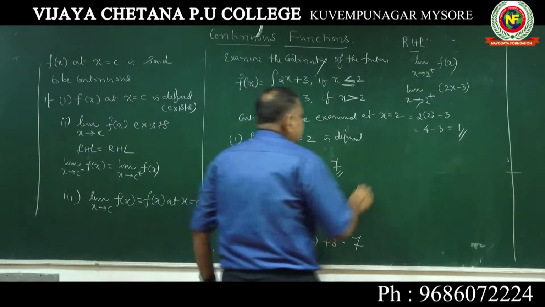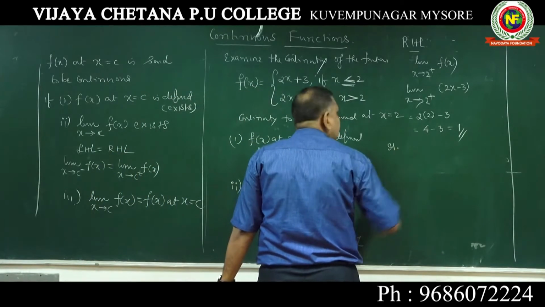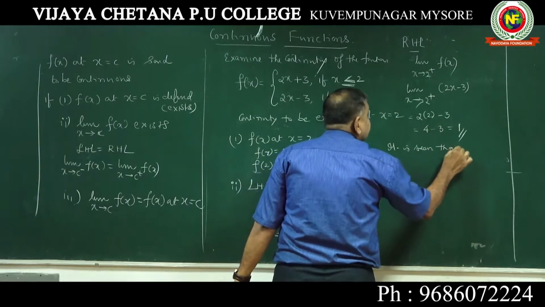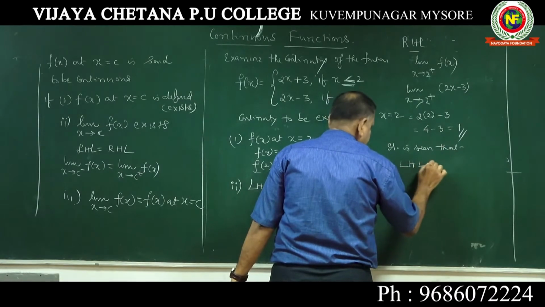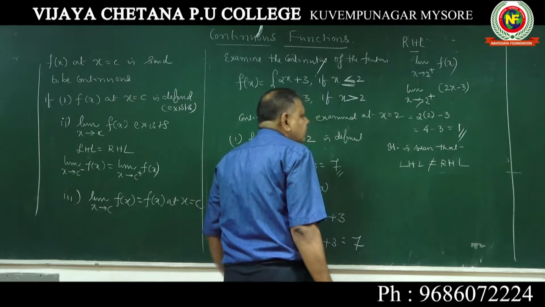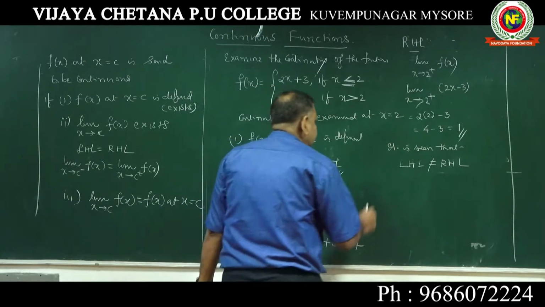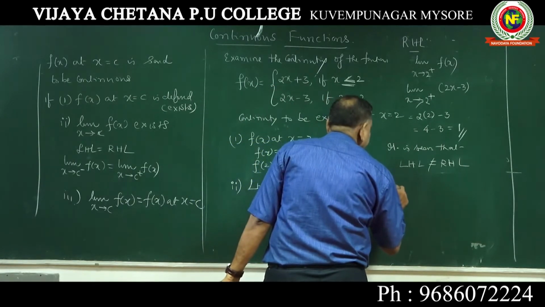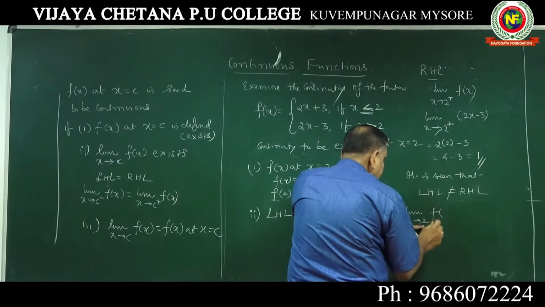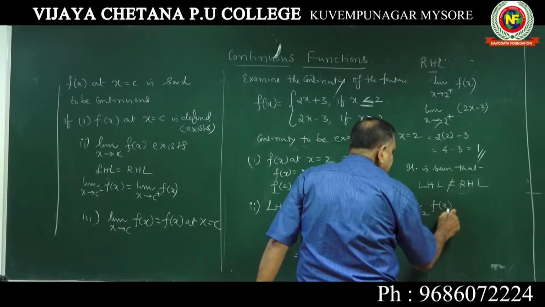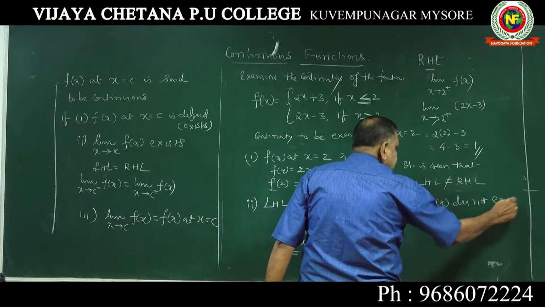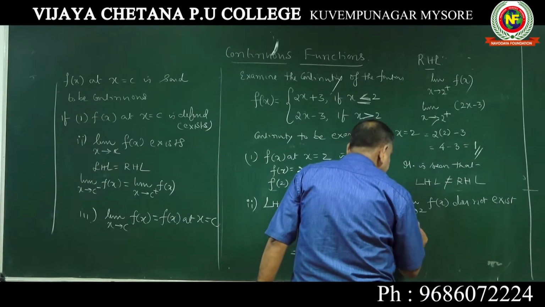Now what you should say: it is seen that LHL is not equal to RHL, because LHL is 7, RHL is 1. Then you say that therefore limit x tending to 2 of f of x does not exist. Here you should not write plus or minus. And second condition failed.